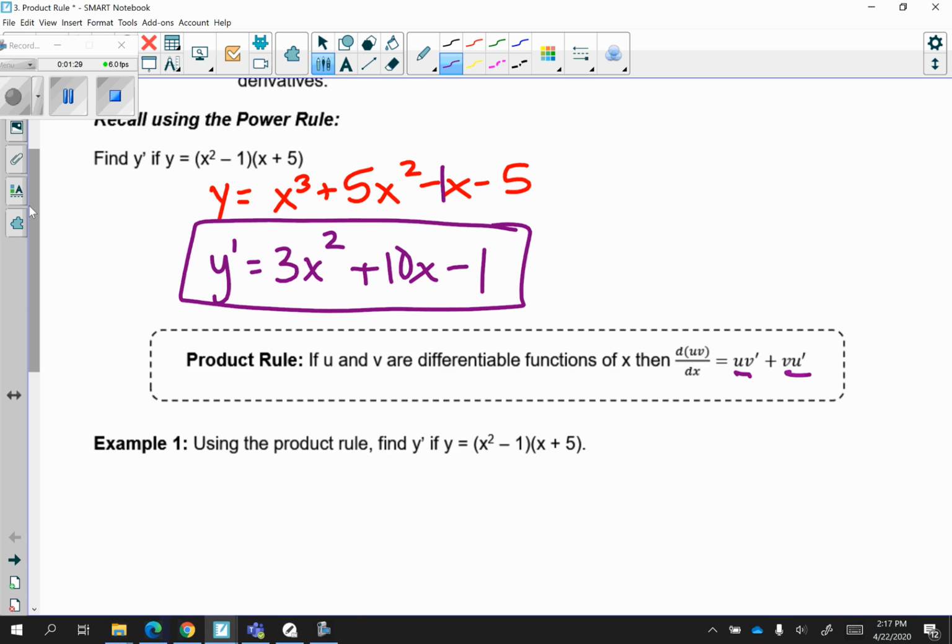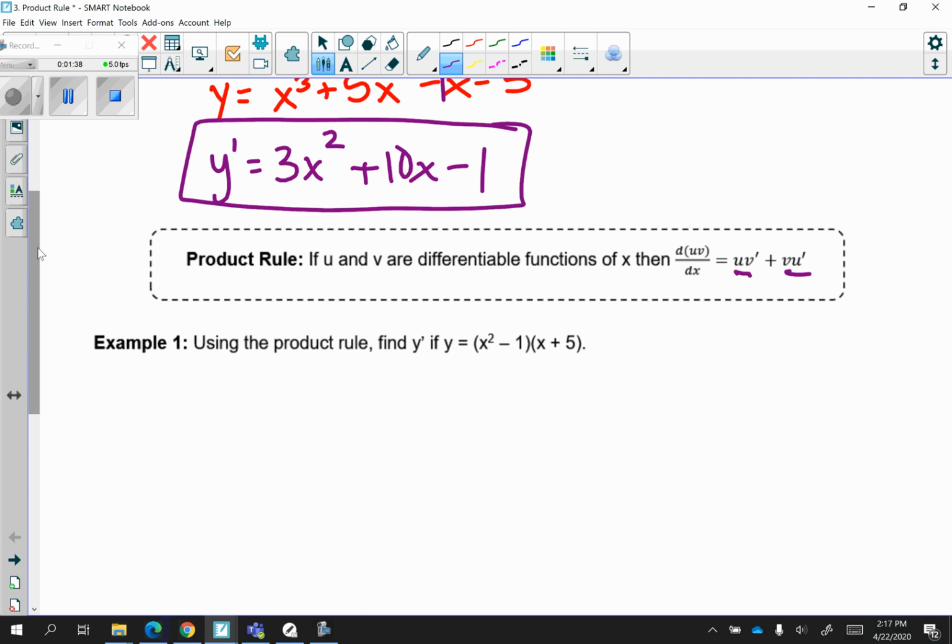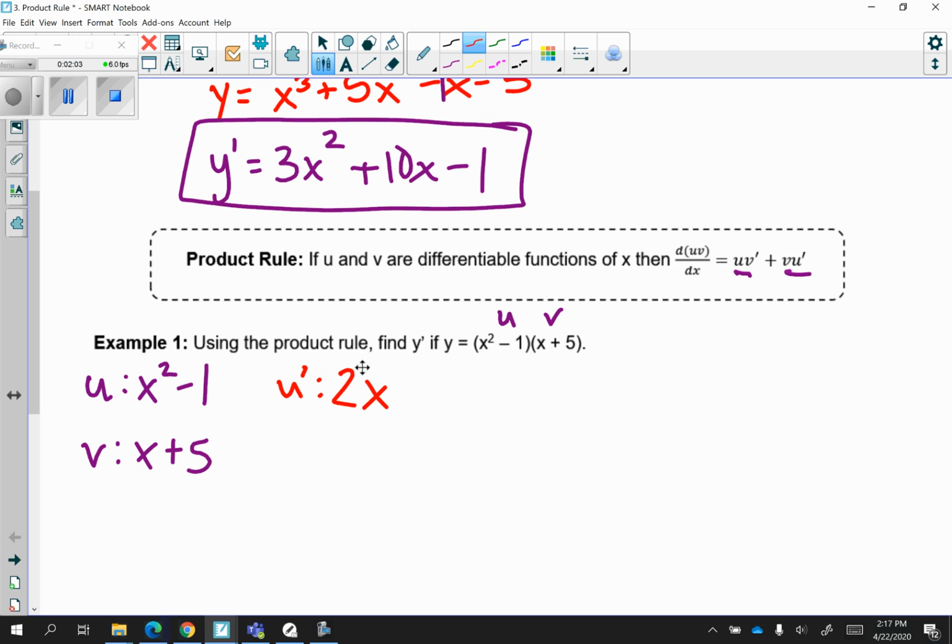Using the product rule, find y prime if y is equal to x squared minus 1 times x plus 5. So the first thing I'm going to do is label this u and this v. So u is going to be x squared minus 1, and v is going to be x plus 5. Now we want to find u prime, which is the derivative. So applying the power rule, 2 times 1 is 2, 2x. Then what's v prime? Remember, we just like to take the coefficient in front of the x, which is just 1.